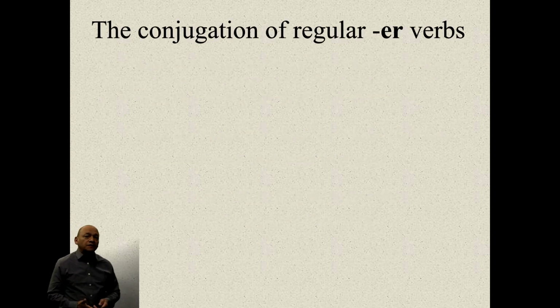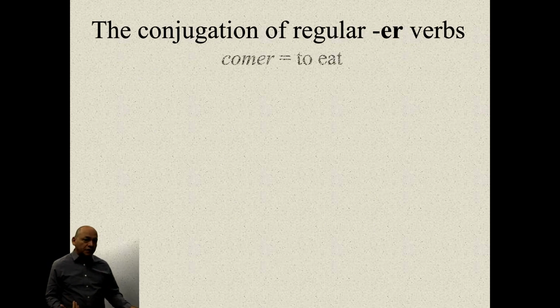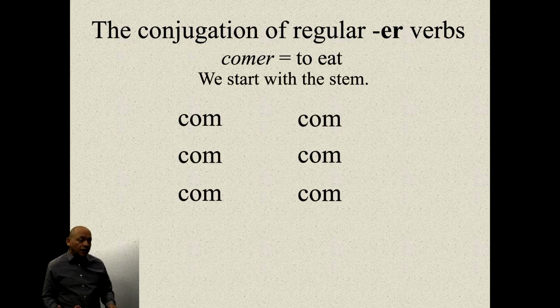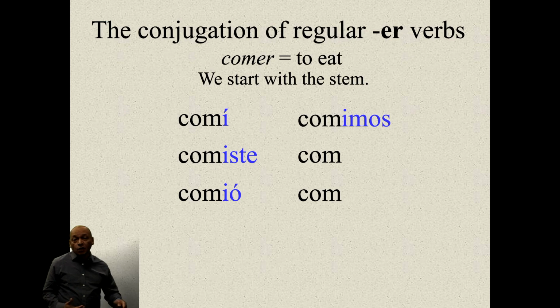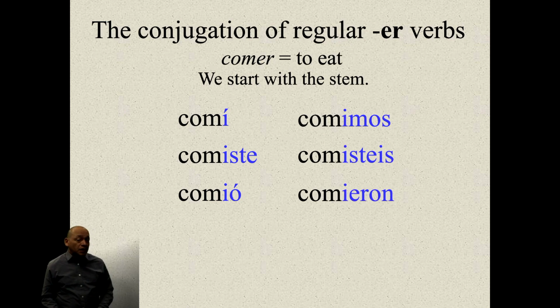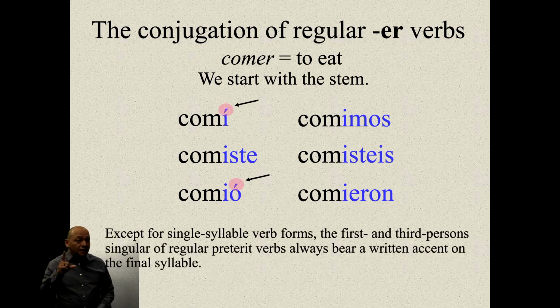Now, the conjugation for regular ER verbs is as follows, right? Like comer, to eat, and this is how we conjugate the past tense of the verb to eat. So, yo comí, tú comiste, él, ella comió, nosotros, nosotras comimos, vosotros, vosotras comisteis, ellos, ellas, ustedes comieron. Tildes en la I, right, de la primera persona y de la tercera persona, first person and third person.